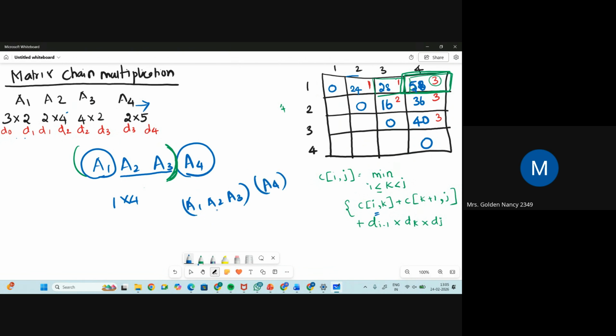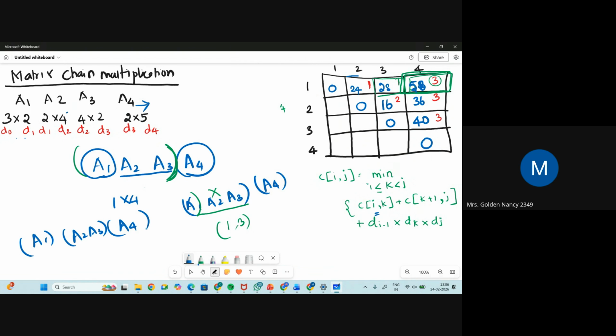Among these three matrices, we cannot do multiplication of three matrices. We can do only two at a time. So among these three, we have to find which two should be multiplied. A1, A2 and A3 are there. Ignore the middle one, so 1 and 3 is there. What is A1 comma 3? It is 28 and the K value is 1. So put a bracket here. If I put bracket A1 bracket A2 A3, then A4, and do the multiplication in this way, I can get the answer clearly.